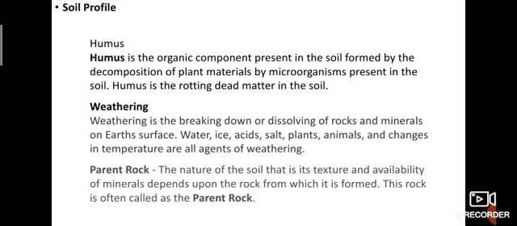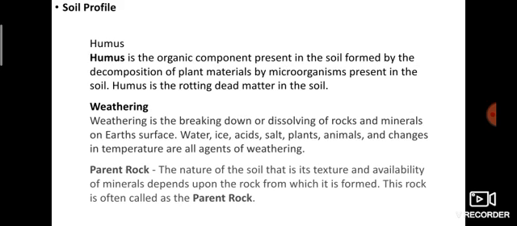Okay, dears. Next one is soil profile. What is a profile? Profile means identification. Am I right? So how do we identify that soil? The soil consists of distinct layers, which are also called horizons of the soil. The soil profile is a vertical section of the soil which depicts all the layers of the soil.